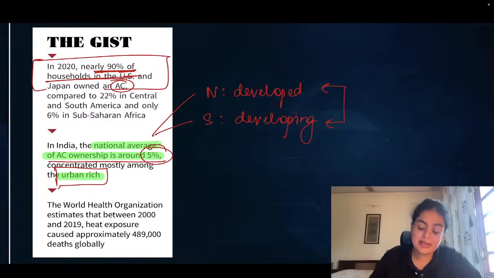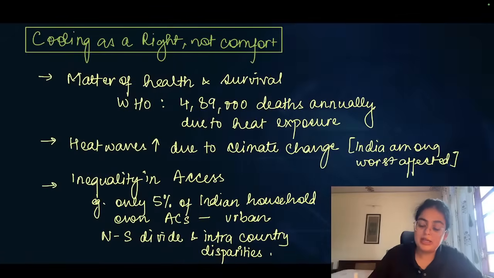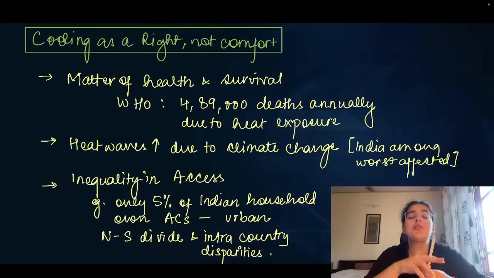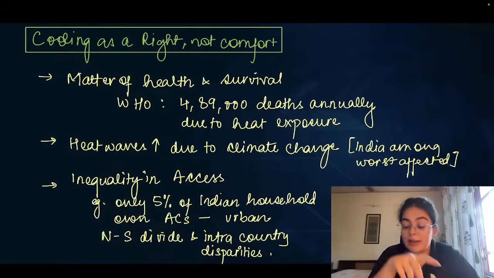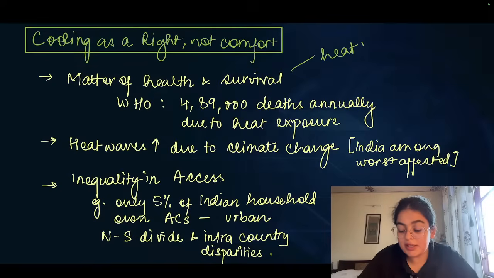Therefore, let's understand the problems associated with it. And therefore, the editorial says cooling or cooling options, for example, AC, coolers, fans, etc., should be seen not as a comfort, rather, it should be seen as a right with the changing situations. Why? Because of climate change and global warming, heat waves are increasing in multiple countries.